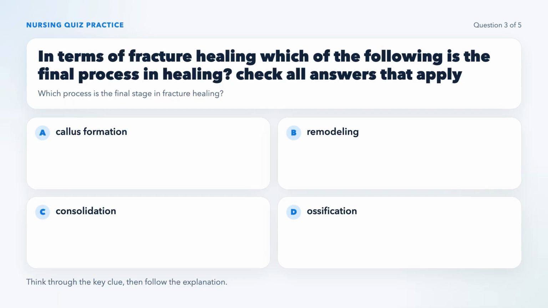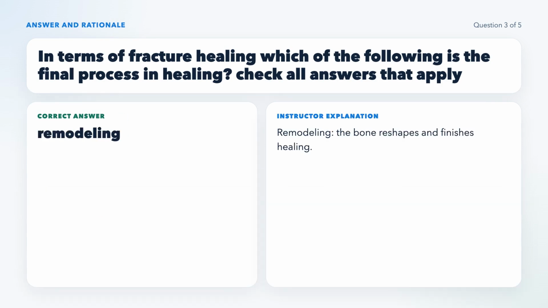Which process is the final stage in fracture healing? Look for the stage where bone shape is restored. The last phase in healing a fracture is remodeling. This is when the bone reshapes and excess tissue is absorbed, completing the healing process and restoring normal bone structure.